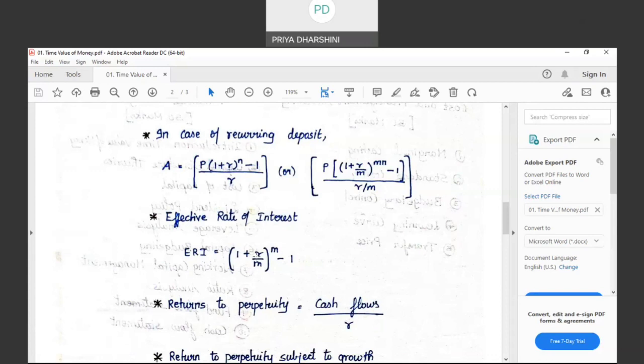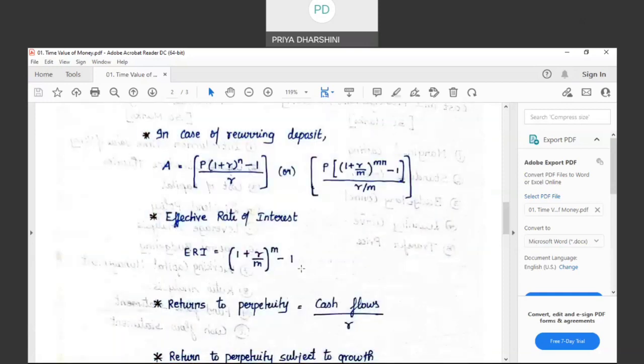How much is the number? 1.1025 minus 1 is 0.1025. If I have to write it as a percentage, it will be 10.25%.